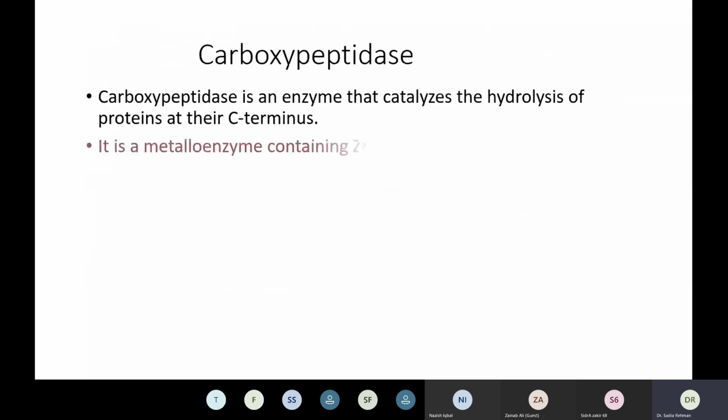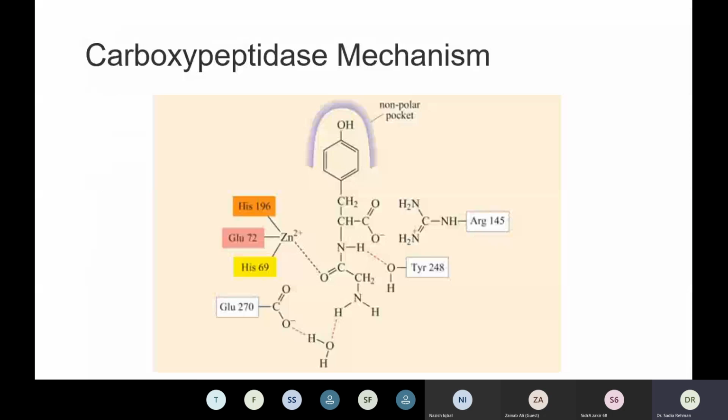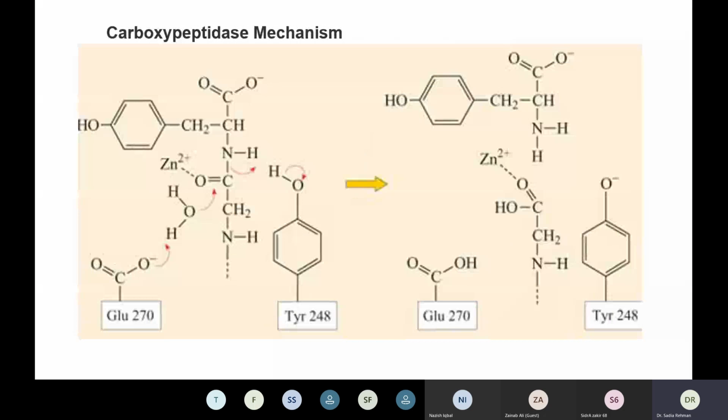We talked about the carboxypeptidase and its role inside the biological system. It plays the role that it hydrolyzes the peptide chain of the proteins. We talked about its mechanism.